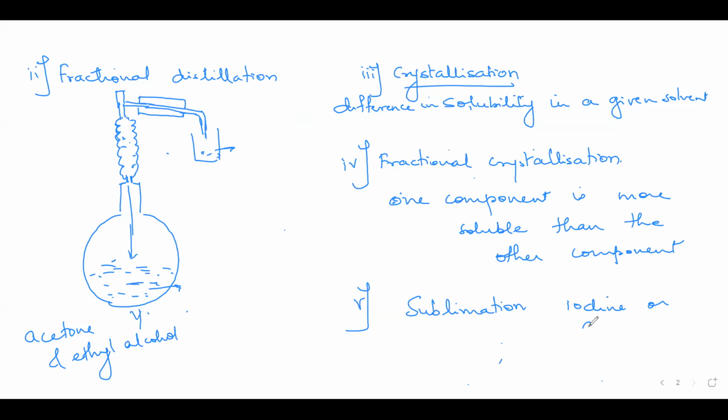Or you can have camphor. Camphor also sublimes, even naphthalene. These are compounds which undergo sublimation. Sublimation means when heated, they directly pass into the vapor state without going into the liquid form. So what is done? Supposing you have camphor and you have some other solid present as an impurity which does not sublime. So you can go for this method.